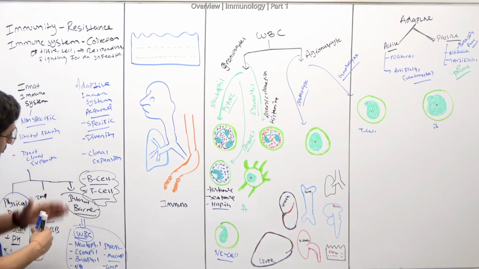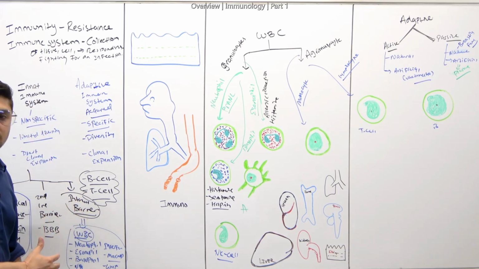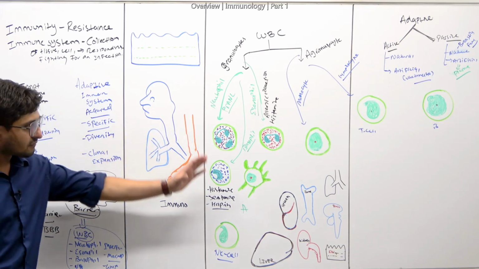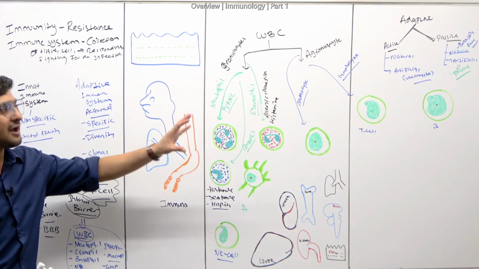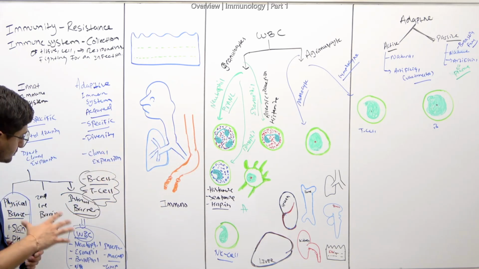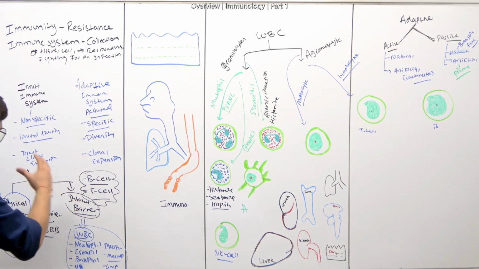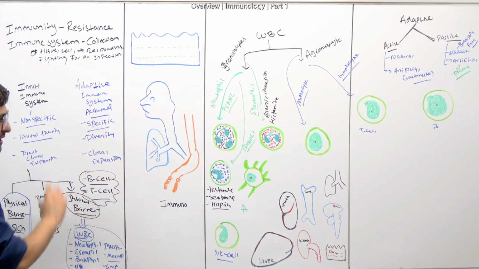And then your internal barriers are going to be your WBCs, white blood cells, all right? And then you have the last one, okay? And those are the lymphocytes, all right? Now let's talk about this physical barrier first, okay?